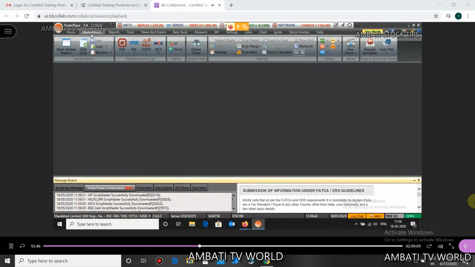Now this is a very important tab. Under the market watch tab, can you see on the left hand side blank market watch written? Can you see blank market watch? Yes, everyone?